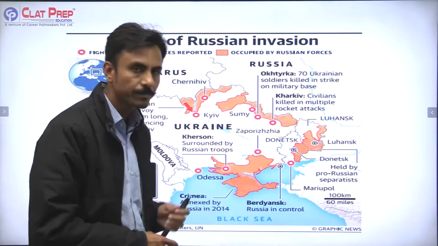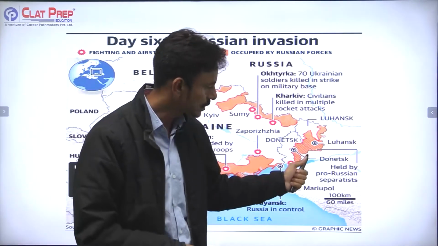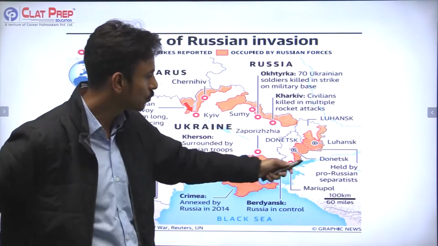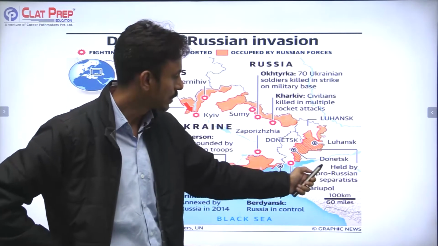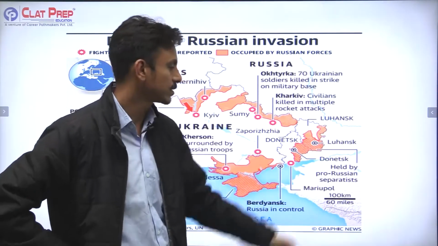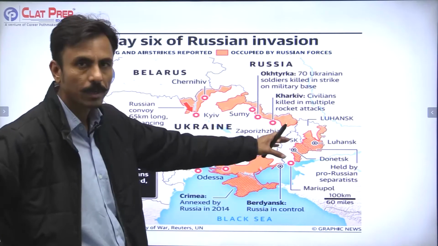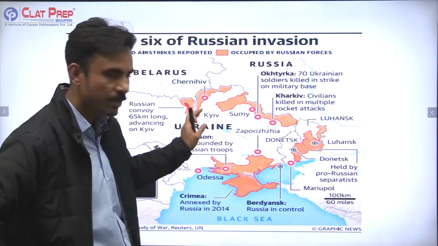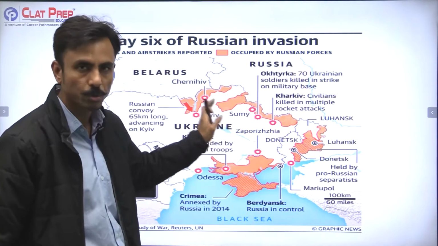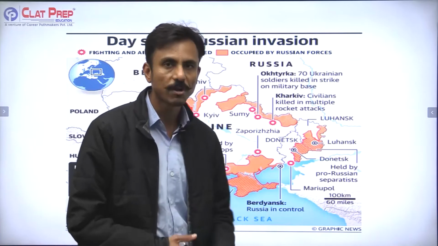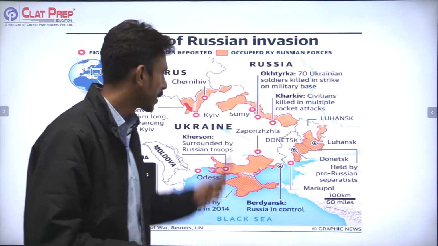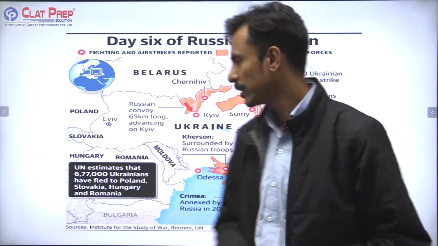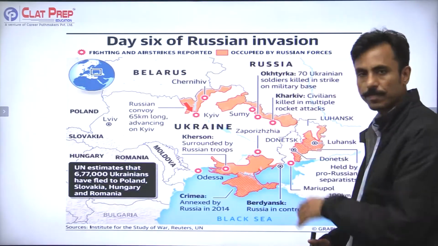For example, Crimea. And as far as this region is concerned, we all know that eastern Ukraine is called Donbass, and it has 2 cities, Donetsk and Luhansk. They are being held by pro-Russian separatists, right? So we have all learned about how the pro-Russian rebels were infighting with the Kyiv government or Ukrainian government, which led to civil war in the year 2013-14, and the Minsk agreements, or Minsk Accord, were signed to pacify this civil war, right?